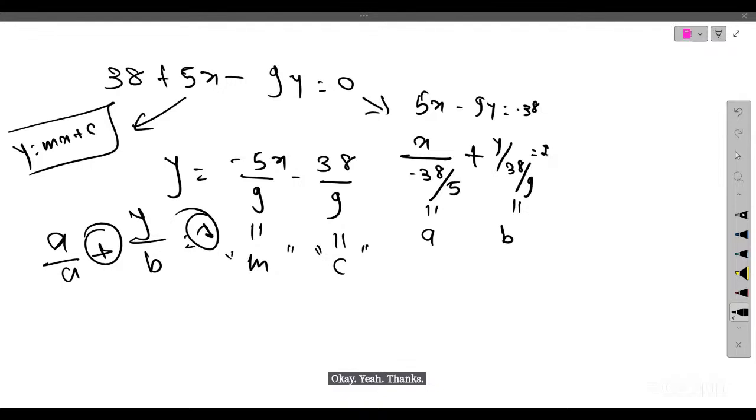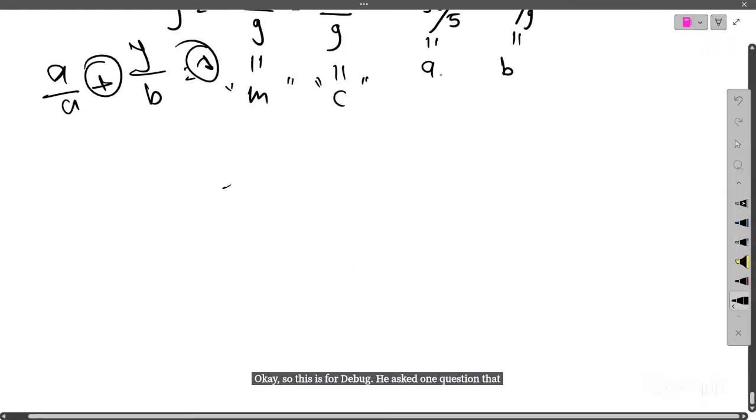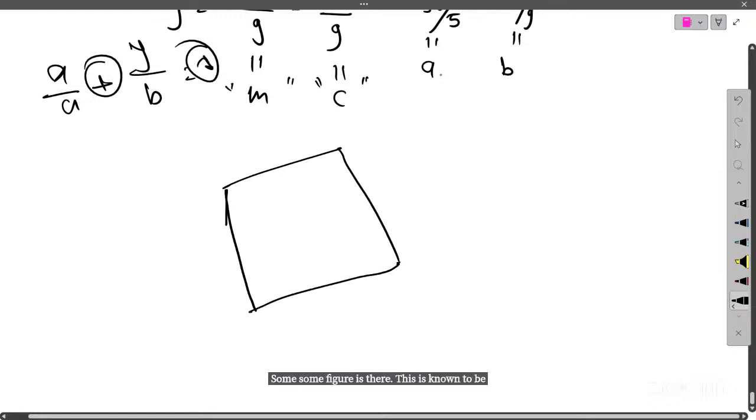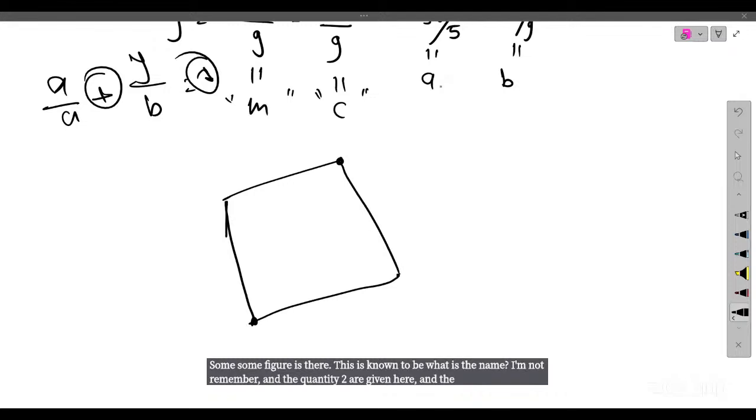Now, yes, Deepak. This is for Deepak. He asked one question that suppose some figure is there, and two vertices are given.